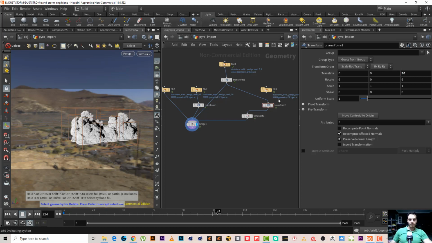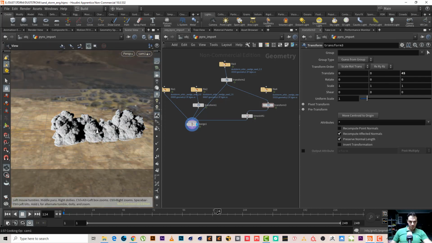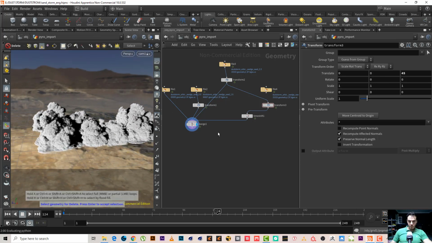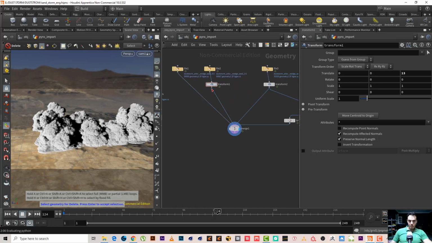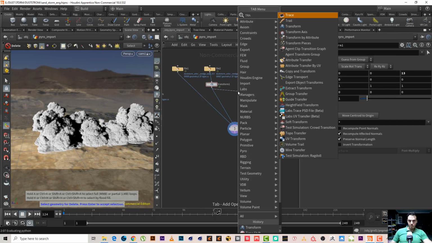$30. Yeah, let's make 45. Yeah, looks great, looks very cool. Let's change this to as well. Let's make this a transform.